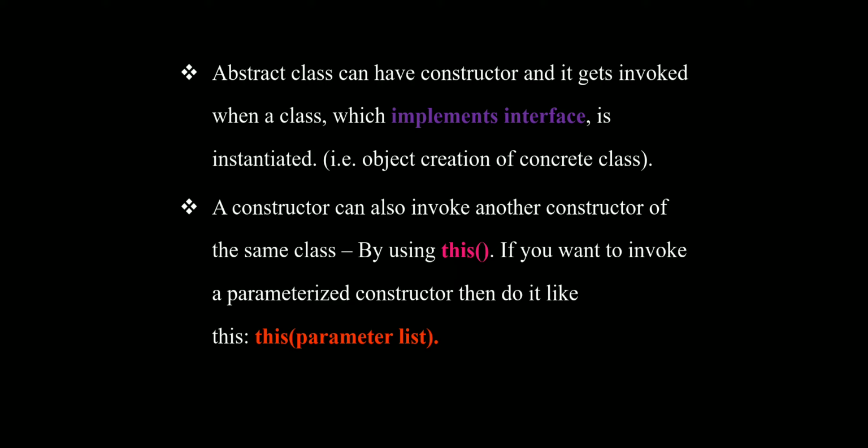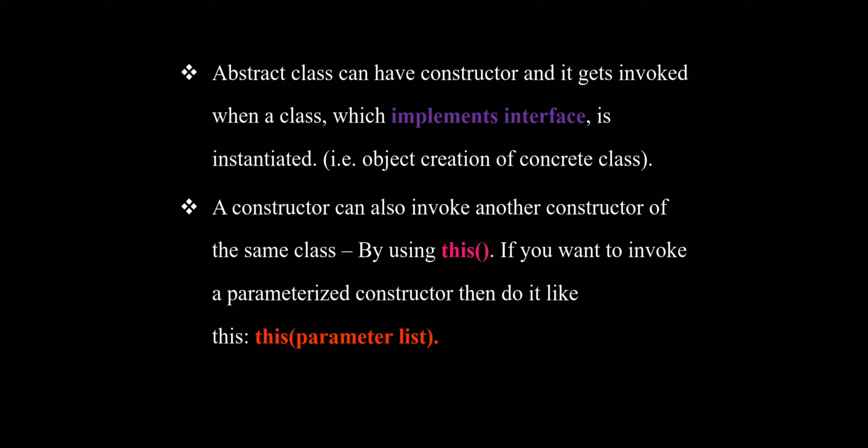And a constructor can also invoke another constructor of the same class by using the this keyword. If you want to invoke a parameterized constructor, then use the this keyword with a parameter list.